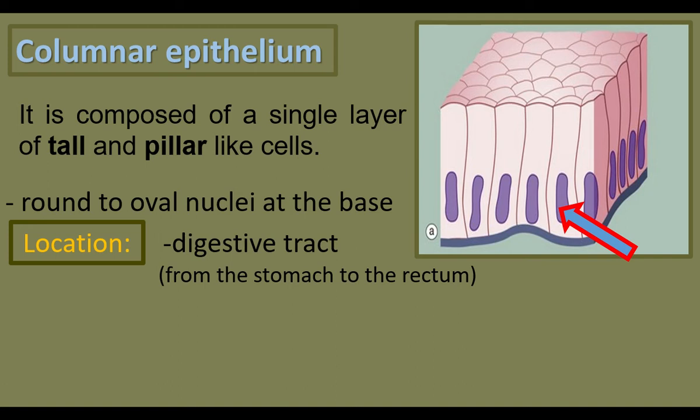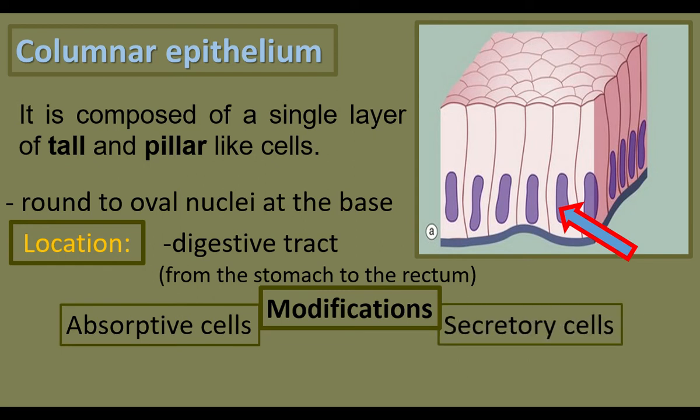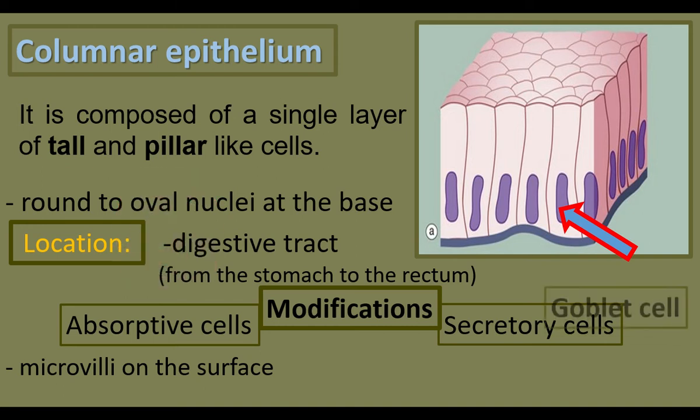So in the digestive tract, the columnar epithelial cells have two modifications: absorptive cells and secretory cells. In the absorptive cells, microvilli are found on the surface. Microvilli are finger-like projections. They are involved in absorption of digested nutrients.